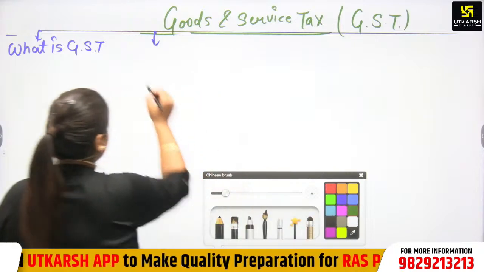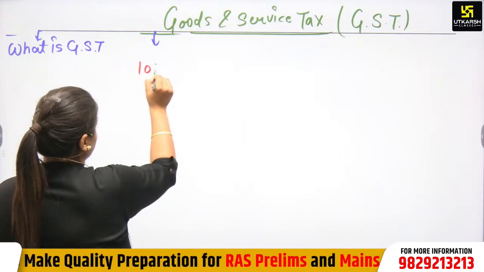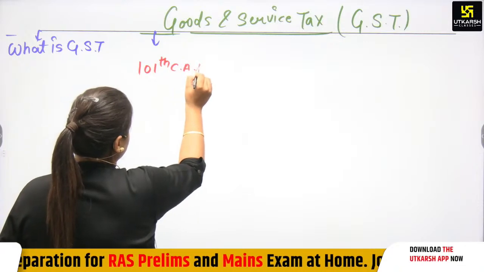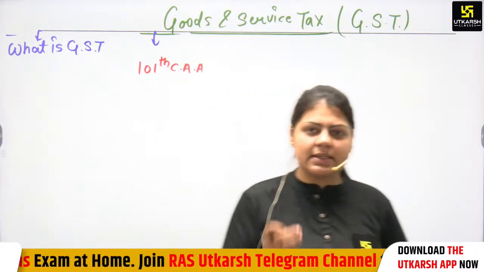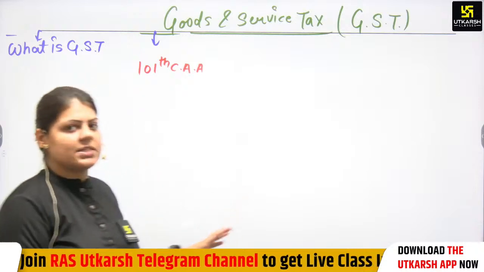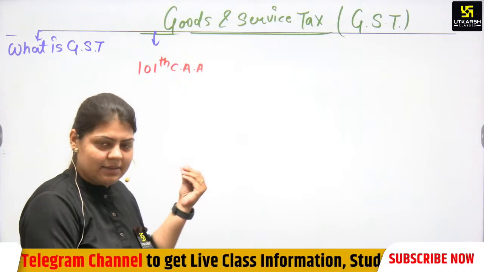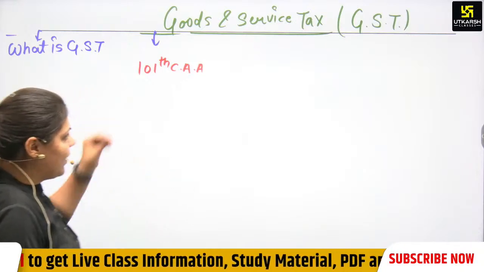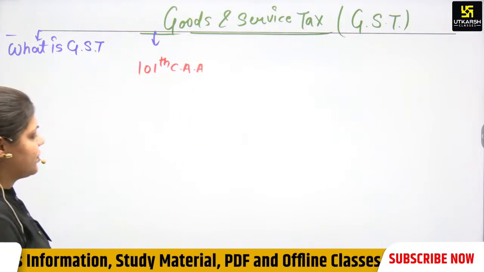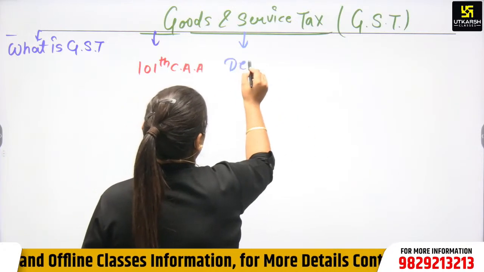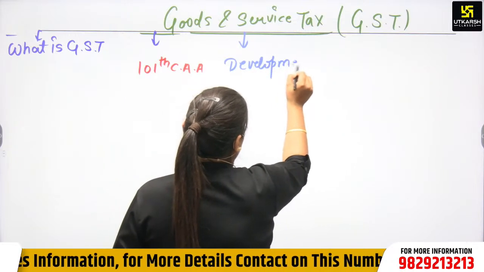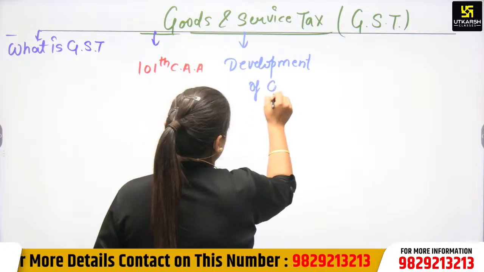Then we will discuss the 101st Constitutional Amendment Act, and in this act, 5 bills were passed. We have to discuss each one of the bills: UTGST, SGST, IGST, and the State Compensation Act. Next, we will discuss the development of GST, the development of the GST process.